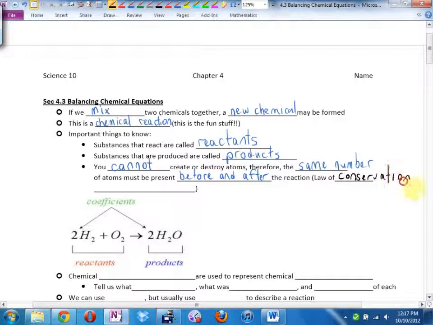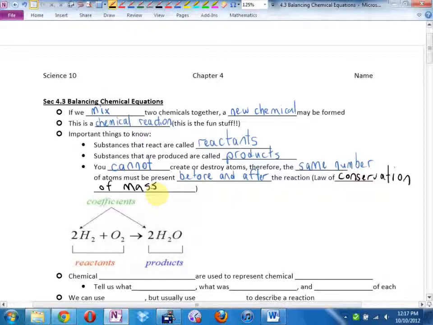Conservation of mass. This is going to allow us to predict ahead of time how a reaction will end up and what proportions the atoms will all rearrange and recombine and split. The number of atoms before has to equal the number of atoms afterwards.